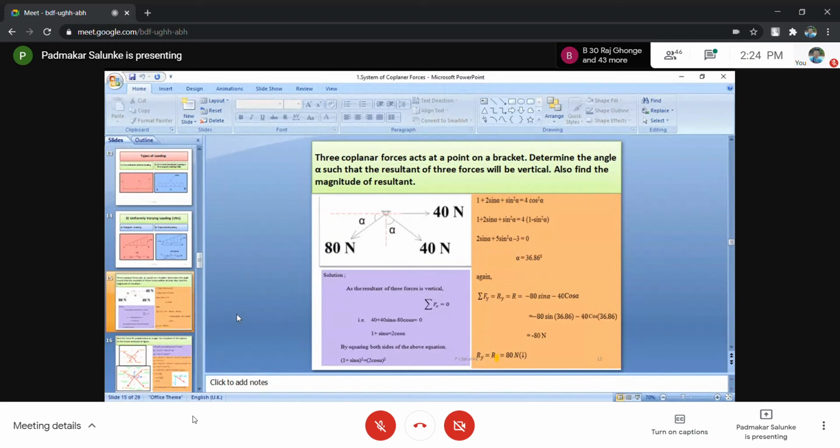If you don't want that, then you have one more alternative. And that alternative is, don't consider the angle made by 40 Newton with y-axis. You can consider its angle with respect to x-axis as 90 minus alpha. So if it is 90 minus alpha, the x component of 40 is what? 40 cos(90 minus alpha). And the y component is what? 40 sin(90 minus alpha).